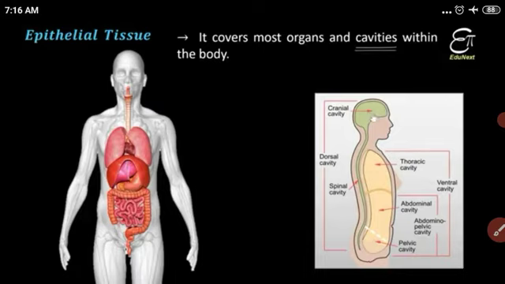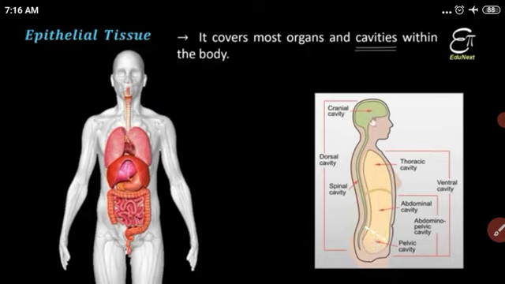This cavity keeps the internal organs of the body system. This is the cranial cavity, then the spinal cavity, then the thoracic cavity, which protects the heart and lungs, then the abdominal cavity, which protects the stomach and kidney, and the pelvic cavity.